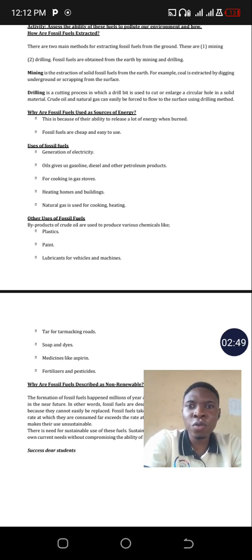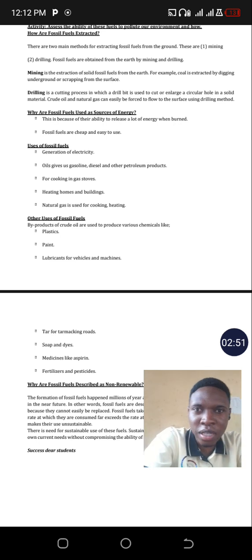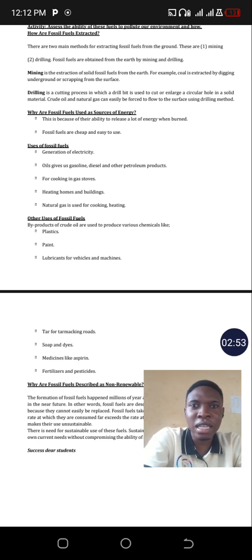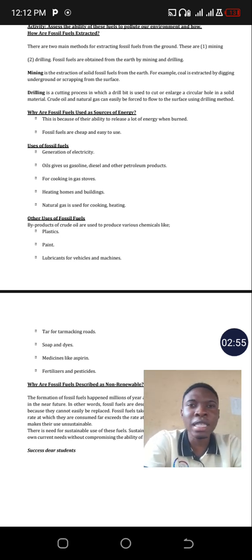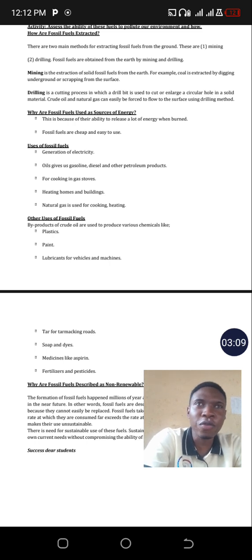So why are these fossil fuels used as a source of energy? They are used because of their ability to release a lot of energy. When they are burned, they produce a lot of energy. That's why they are always preferred compared to other sources of energy. The second reason is that these fossil fuels are a bit cheap compared to other fuels.